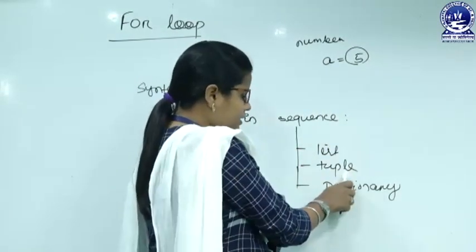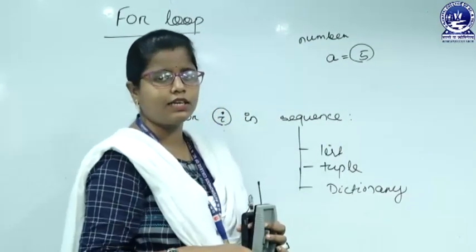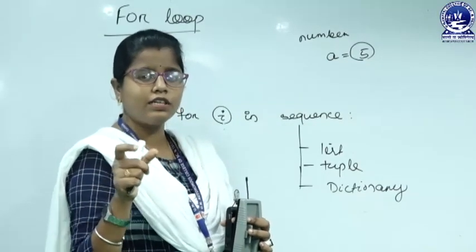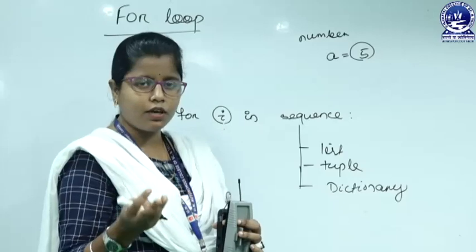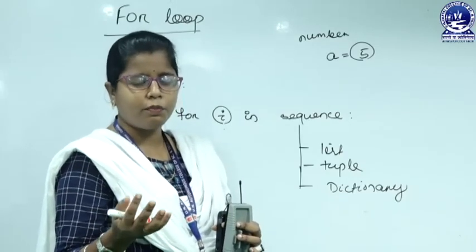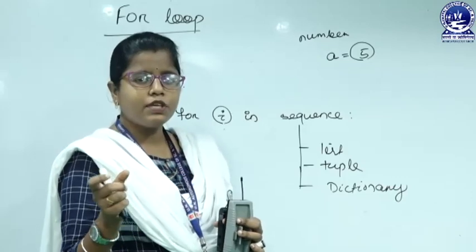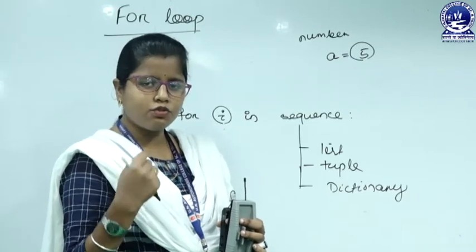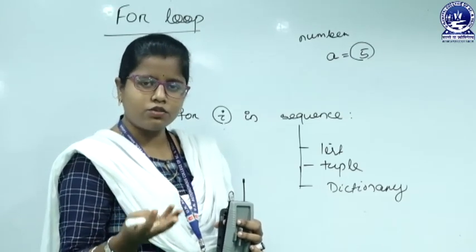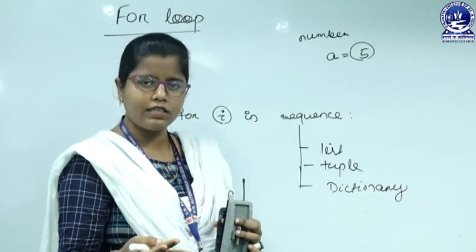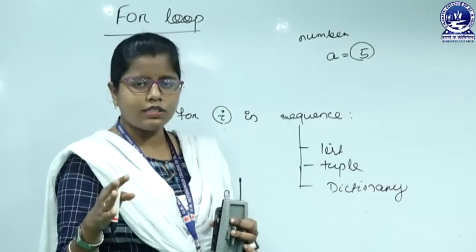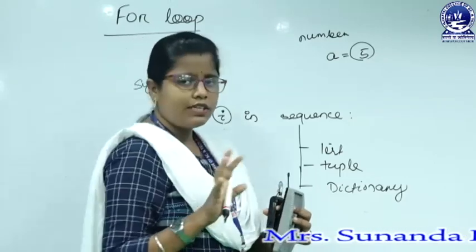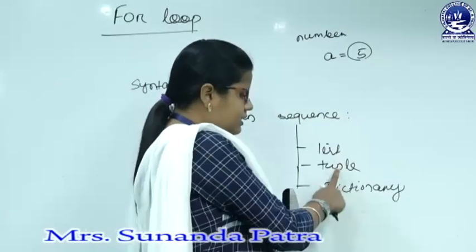But list, tuple and dictionary are the sequential data types. That means the data in some sequence can be of different data types, like integer, float, or character. So, different types of data can be stored in sequential data types. I can take a list, suppose student, and store the student name, roll number, address and phone number. All this data can be stored in the student list. So, that is a list. Till now we are not familiar with list, tuple and dictionary.